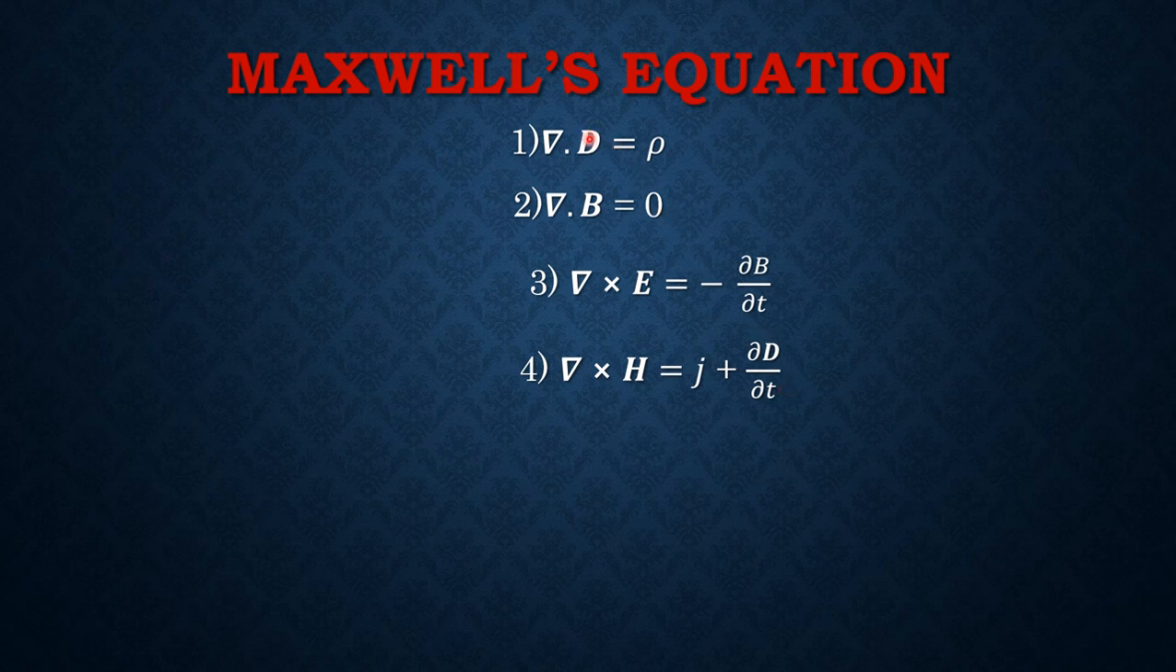Here capital D is the electric displacement vector and it is measured in coulomb per meter square, and rho is the charge density whose units are coulomb per meter cube, and capital B is the magnetic induction vector and it is measured in weber per meter square, and capital E is the electric field intensity whose units are volt per meter or newton per coulomb, and H is the magnetic field intensity whose units are ampere turn per meter.